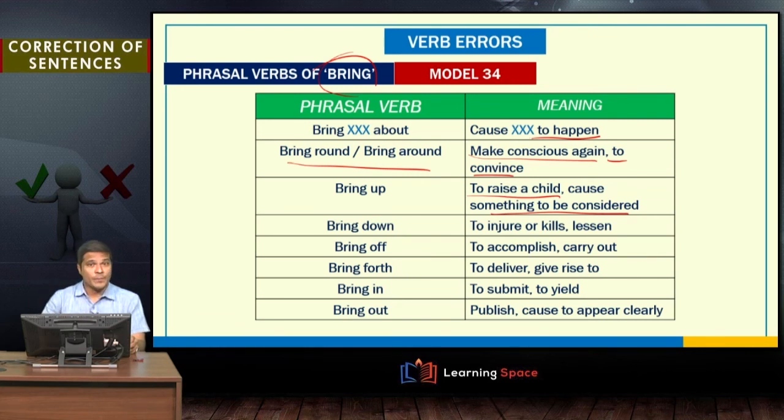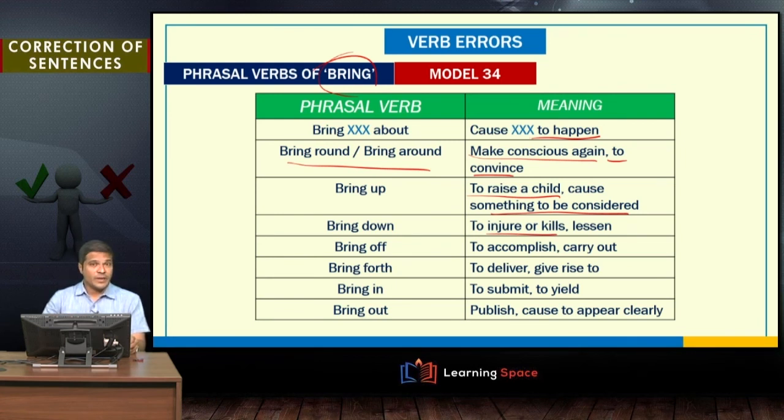Bring down. Saddam Hussein's government was brought down. In fact, it was called a regime. It was brought down by sustained efforts from the American armed forces. That is to lessen or to completely cease or to injure or kill. It was a termination basically.